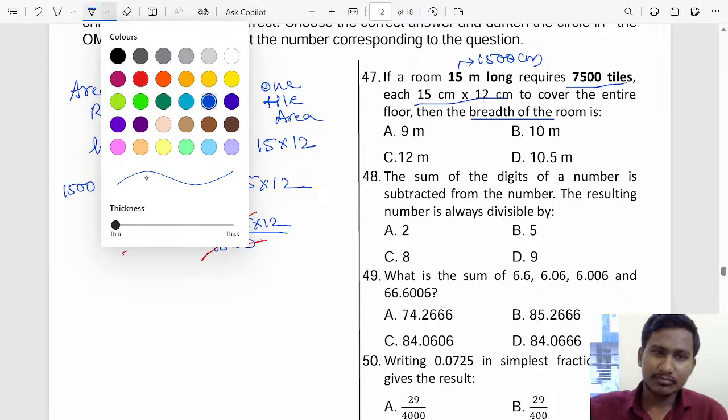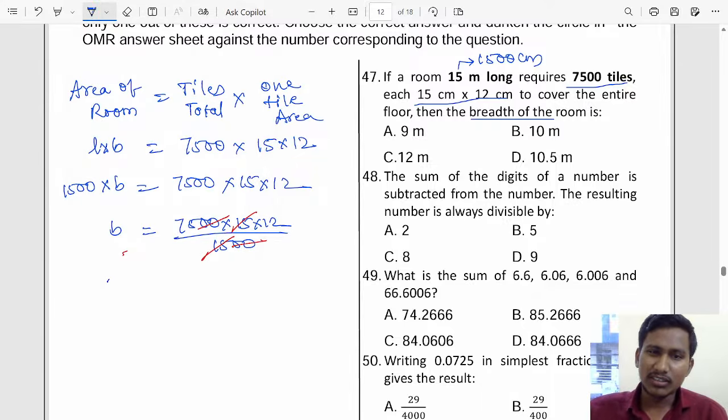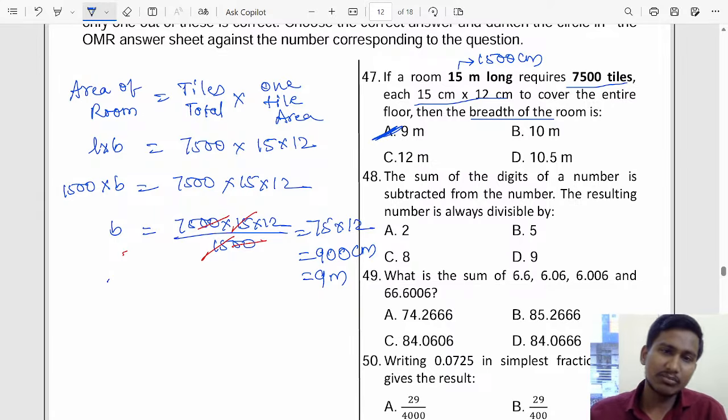That is 75 into 12. 12 5s are 60, carry 6, 12 7s are 84, 84 plus 6 is 90. So 900, which is in centimeter. So the answer will be 9 meter. Option A, 9 meter will be the breadth of that room for the 47. Understood? So option A is the correct answer.